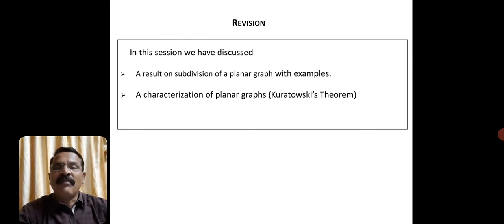In that first half we considered a planar graph and proved it has no subgraph homeomorphic to K5 or K33. But the converse part is beyond the scope of students to understand. That's why we are not considering the proof of the second part. So this is what we have discussed in this session.